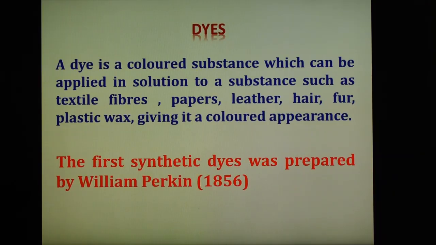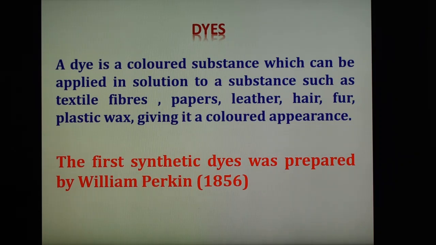So here we can say that dye is a color substance which can be applied in a solution or dispersion to a substance, such as textile fabrics like cotton, wool, silk, polyester, nylon, or paper, leather, hair, fur, plastic material, wax, and it gives the colored appearance. So this is the dye which can be applied to the substance. And the first synthetic dye was prepared by William Perkin in 1856.